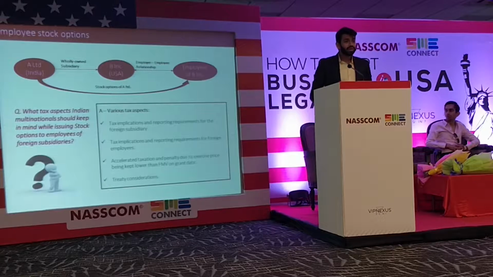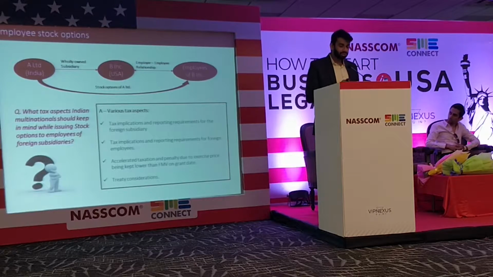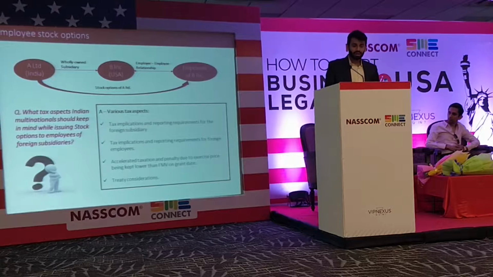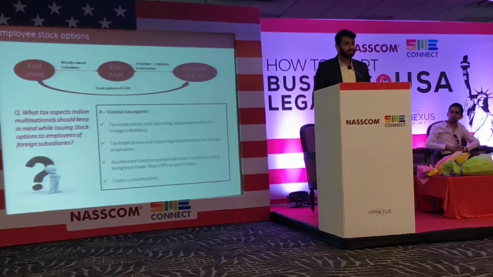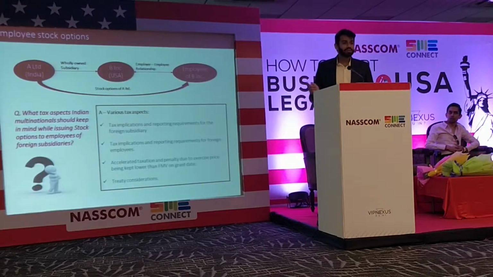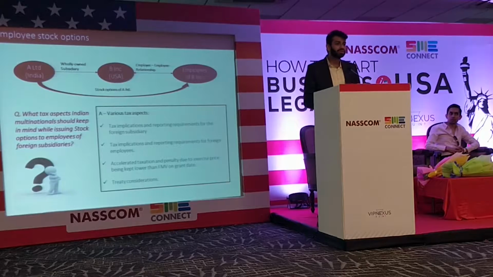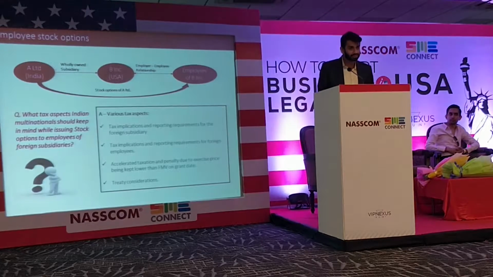In case of these 409A implications, in the highest bracket you pay 39% as federal tax, another 6-7% as state tax, and another 20% as this penalty. So out of the compensation benefit you receive, almost 60 to 70% you pay to the government as taxes.